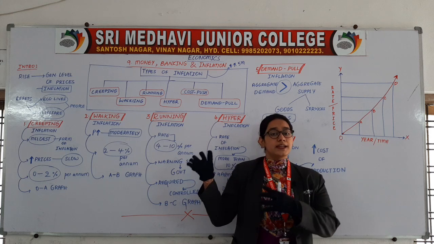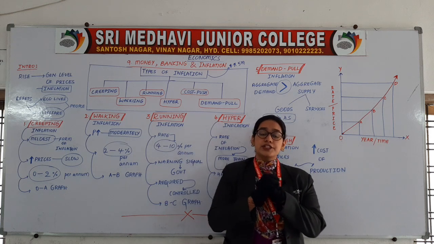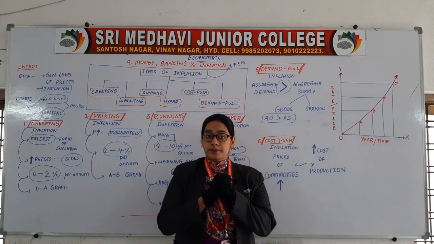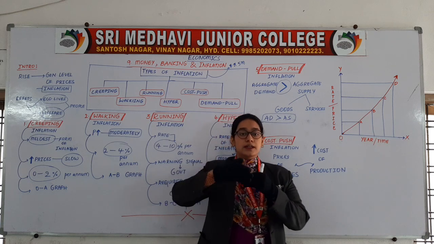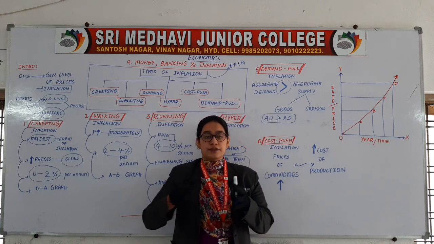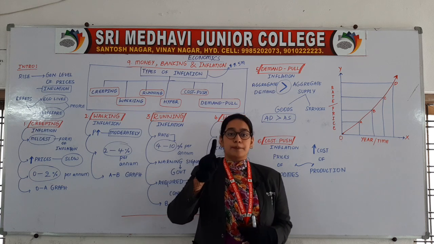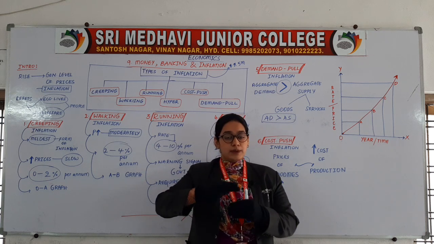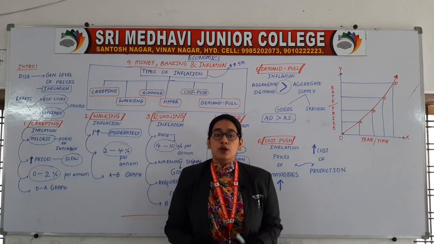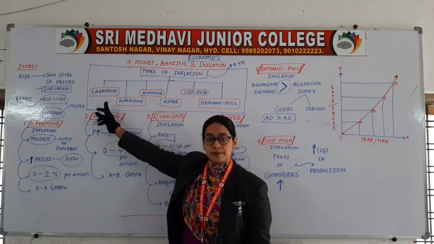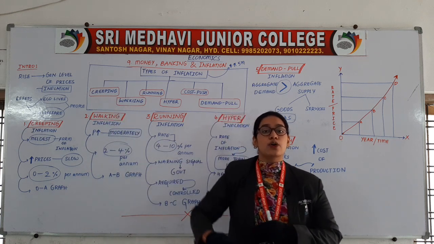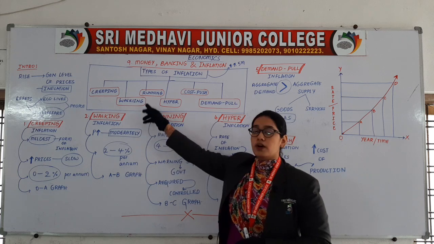You can compare these types of inflation with a small child. Whenever the baby is born, after a few months, what is the first step? The baby will be crawling on the land. Crawling means creeping. Then what is the next stage? That is walking.